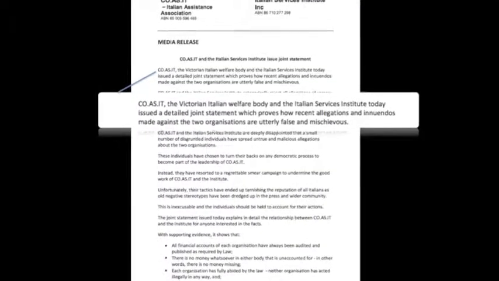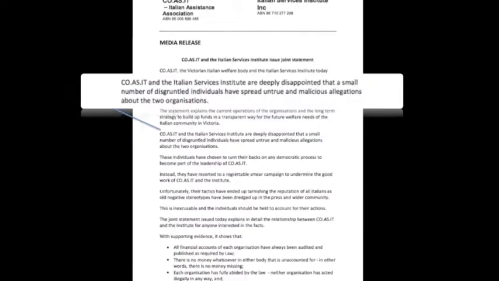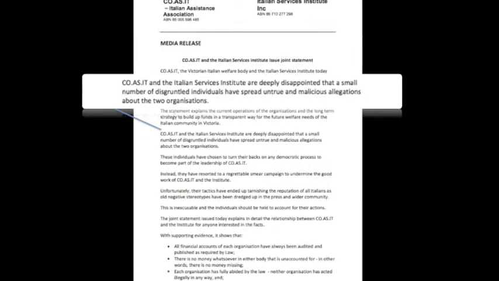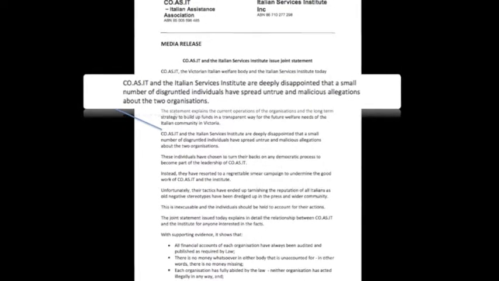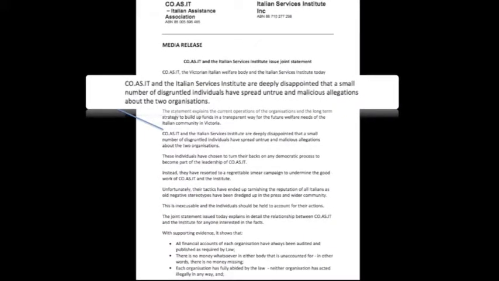This is in stark contrast to the COASIT media release in which not a single quote is used. Instead of using quotes to add colour, COASIT goes in a very wrong direction as the whole tone of its media release is not objective and impartial, but brimming with bias and subjectivity. COASIT seems to use it as a chance to vent. This is evident in loaded language, such as describing the allegations as utterly false and coming from a small number of disgruntled individuals. Combined with clumsy sentence structure, this has the effect of making the media release seem amateurish.